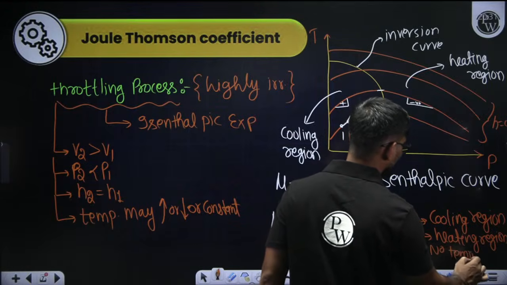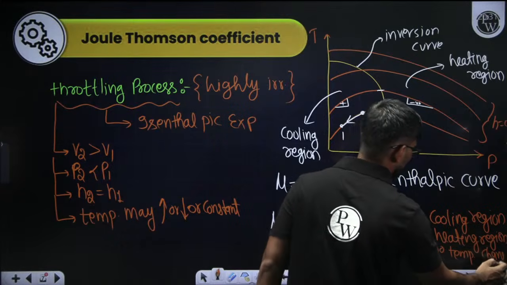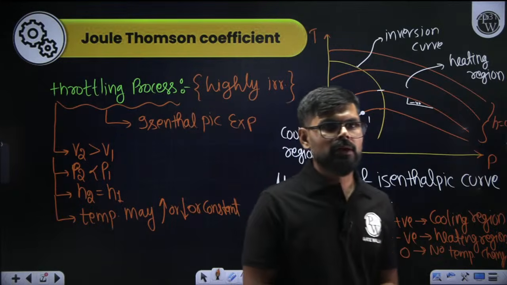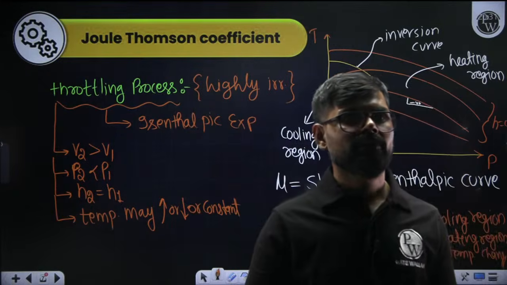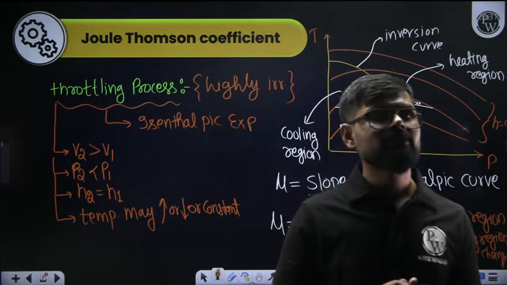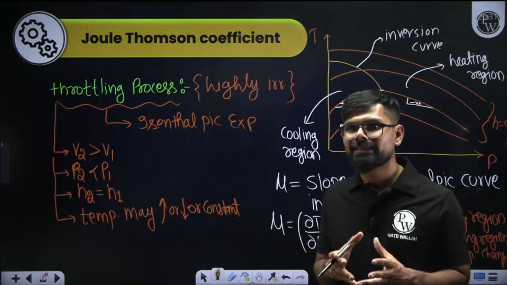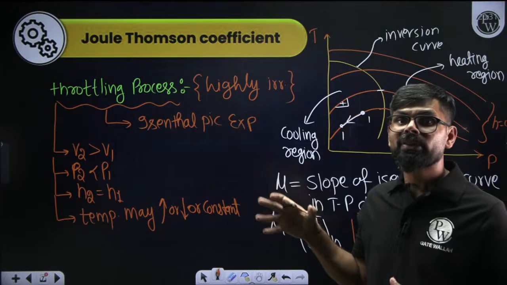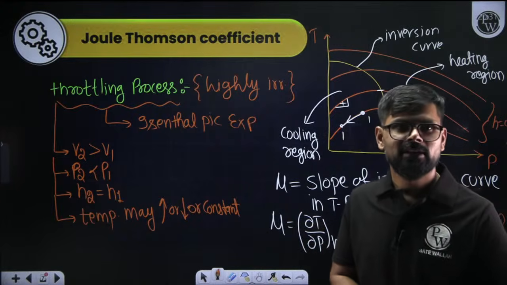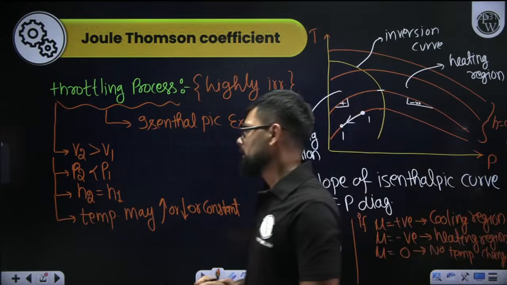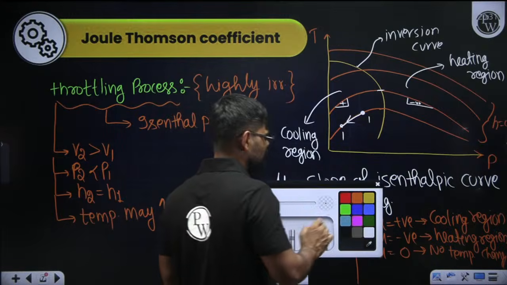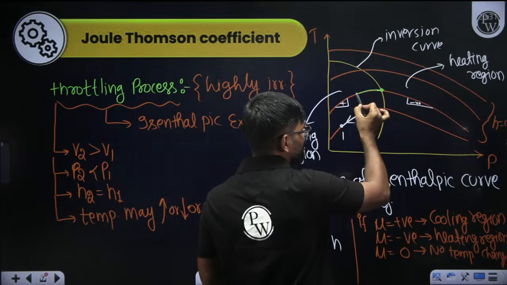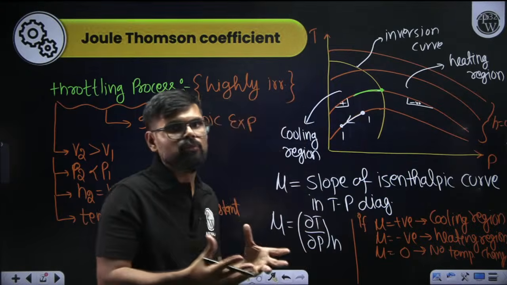We can even prove that. Yes, the inversion curve is very, very important, because if you want to design a process used in an air conditioner or refrigerator, and if you start expansion from here, then you will get the maximum cooling effect.